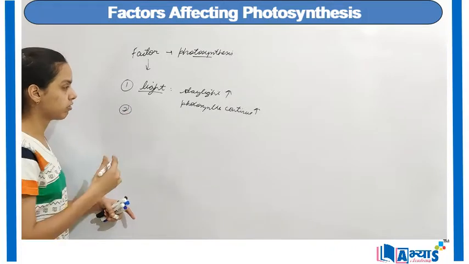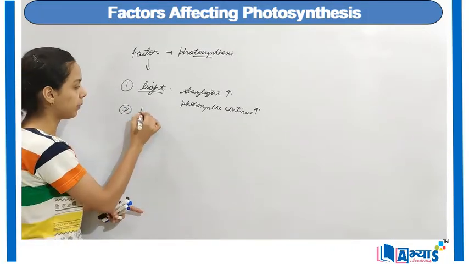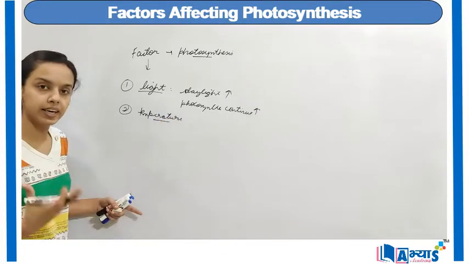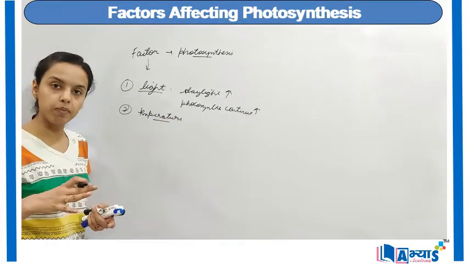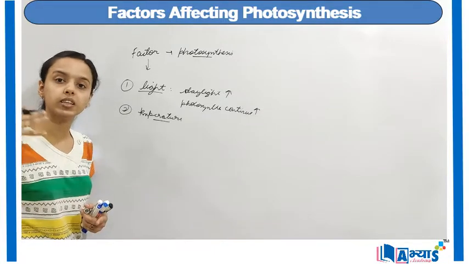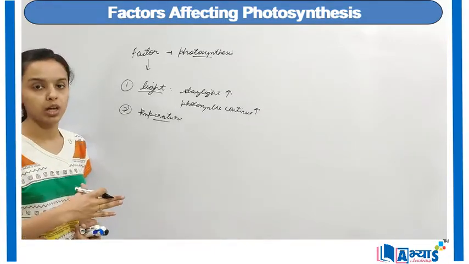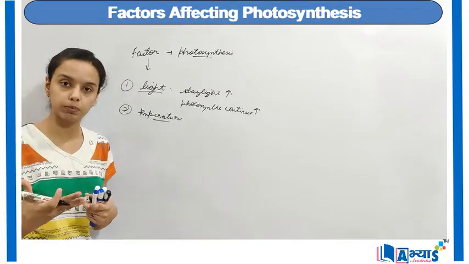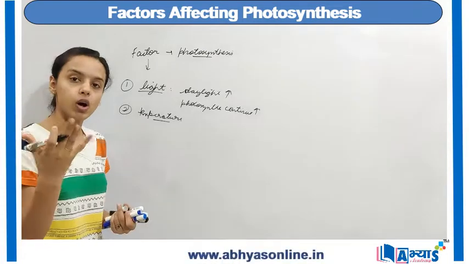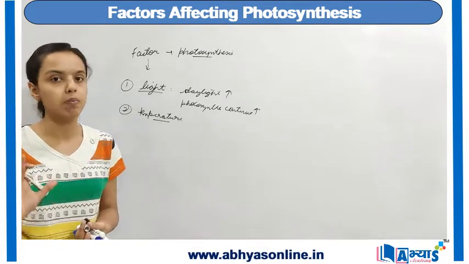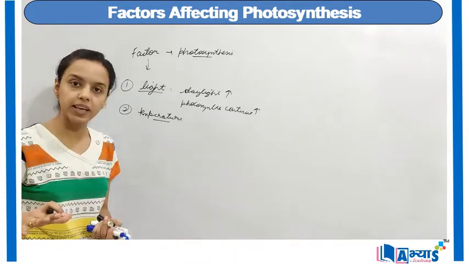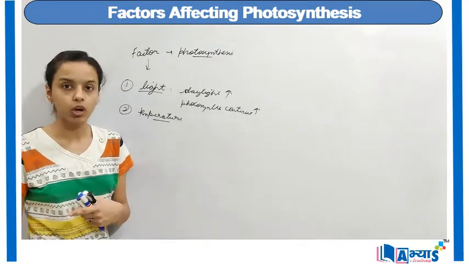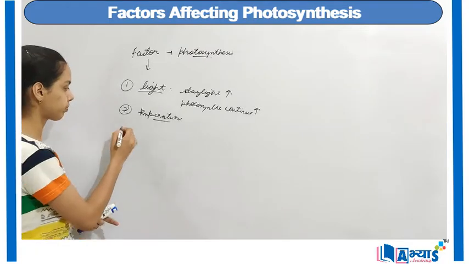The next factor which can affect this process is the temperature. So as we know, temperature is always maintained in the daytime. So we should have an optimum balance of temperatures. It should neither be too hot, nor too cold. Because all the biological processes, that is either photosynthesis or transpiration, even water cycle, all these things happen in an optimum level, or we can say in the best range of temperatures. It should neither be too hot nor too cold.